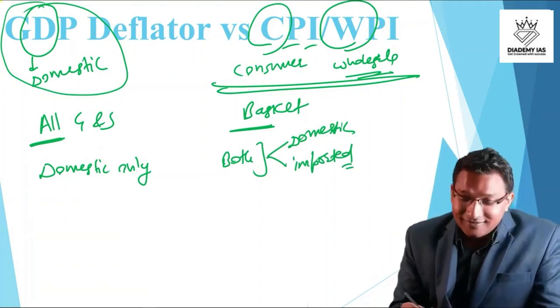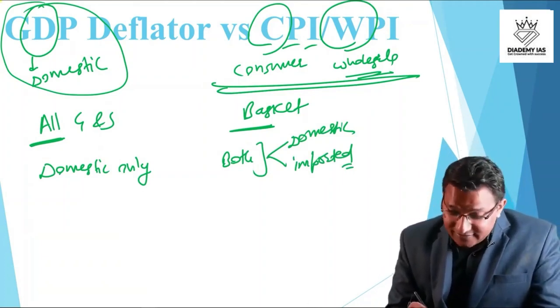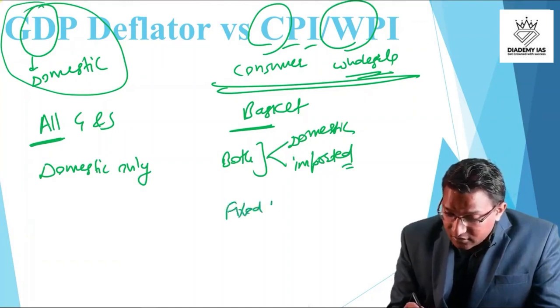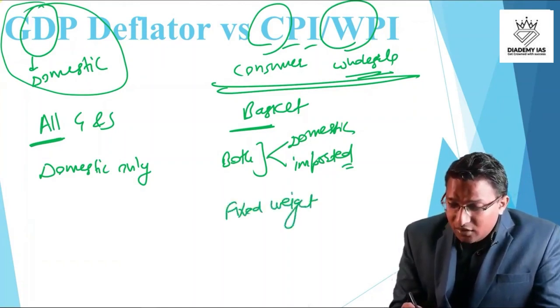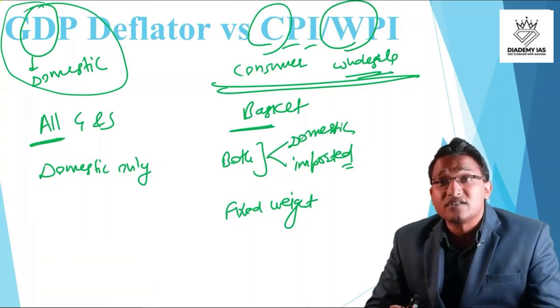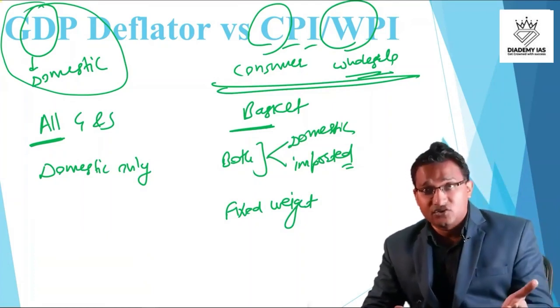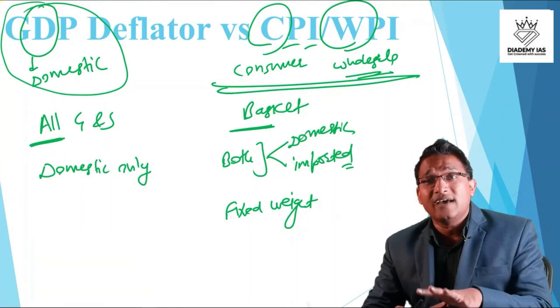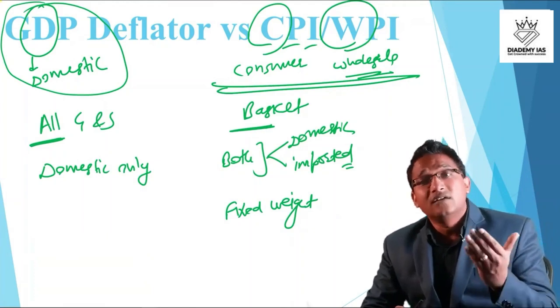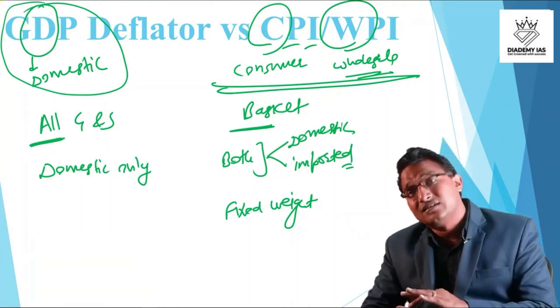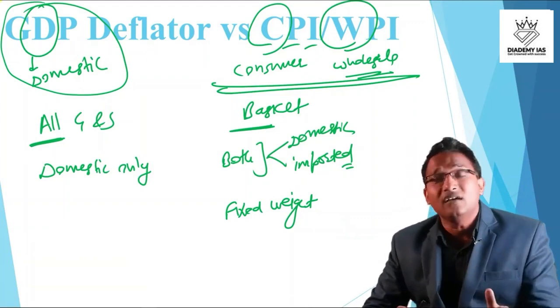Third, in the CPI or WPI, there is a fixed weightage given to particular items of goods and services. Certain items have more weightage in the calculation because they are consumed more, and certain items are given less weightage because they are consumed or sold at a low level.